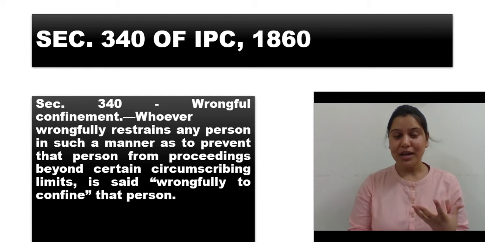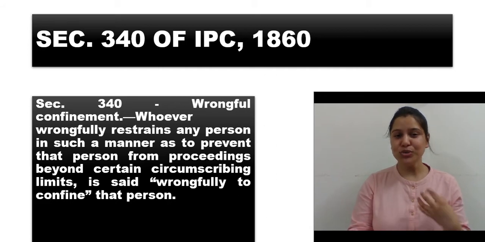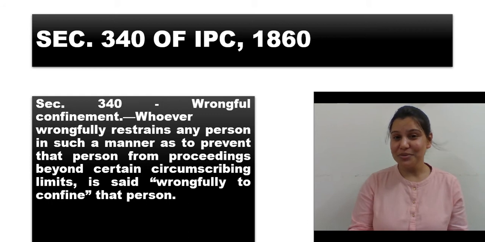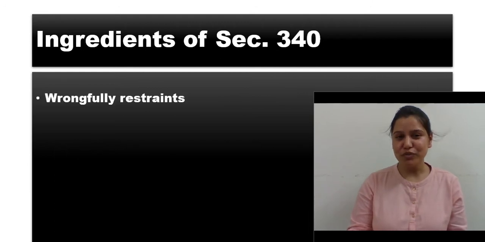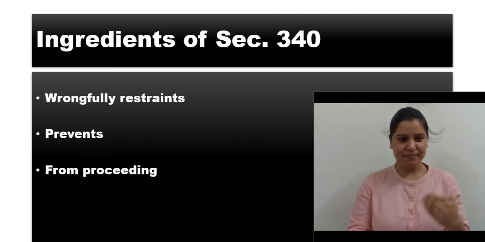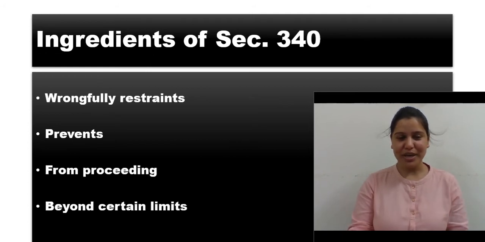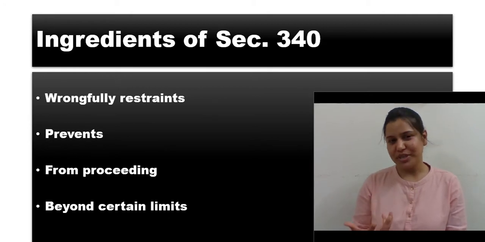Now here, as we were seeing, the term wrongful restraint is being defined, but with it, there are certain other additional terms. In order to understand this section, we'll see the ingredients in detail. Now, the ingredients of section 340. As I always say, let's list down the ingredients. Now, the term wrongfully restrains.